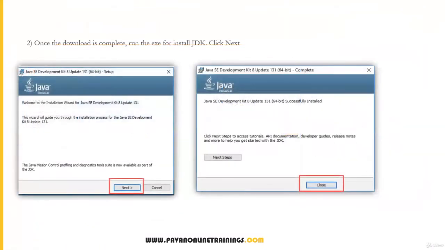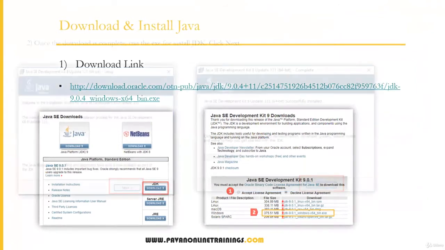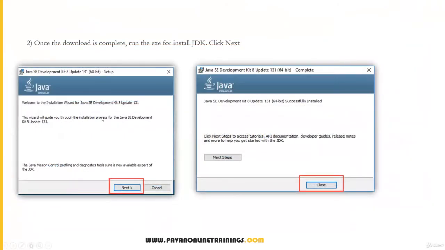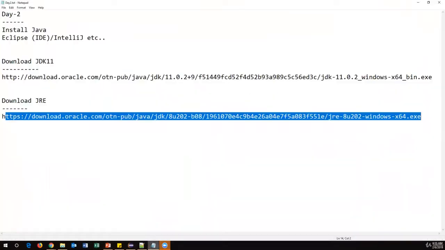It is very, very simple, just two screens. Once you have downloaded the exe file, click on it, and it will start the installation screen like this. Click on next, and finally close. Both JDK and JRE you have to install in the same way. Once you have installed, we also need to do certain configuration.